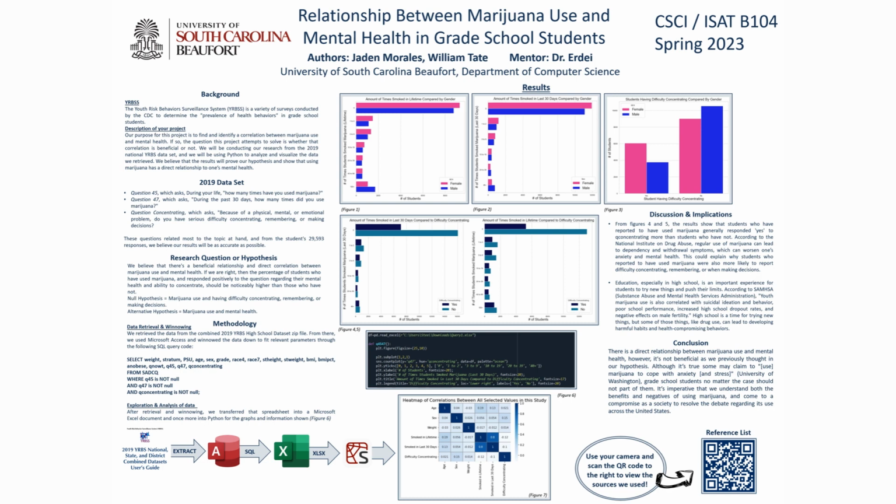Our purpose for this project is to identify if there is a correlation between marijuana use and one's ability to concentrate. If a correlation is found, we will be identifying if it is beneficial or not. We have conducted our research from the 2019 National YRBS dataset. We will be using Python to analyze and visualize the data we retrieved.